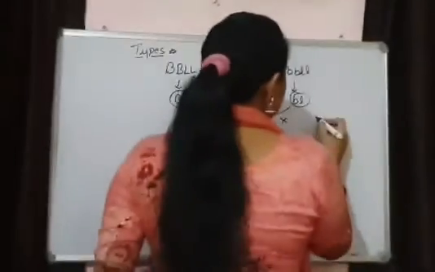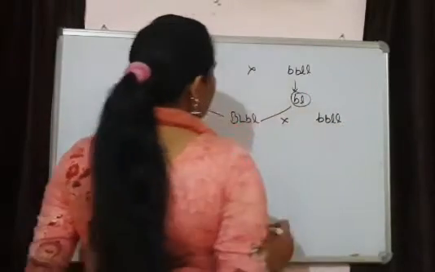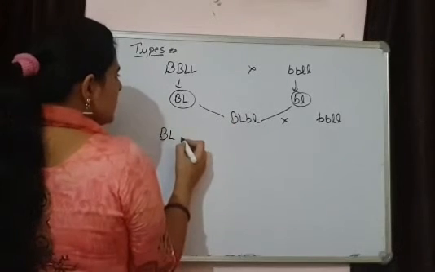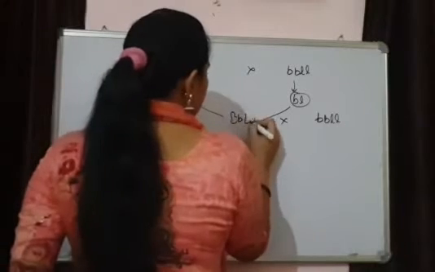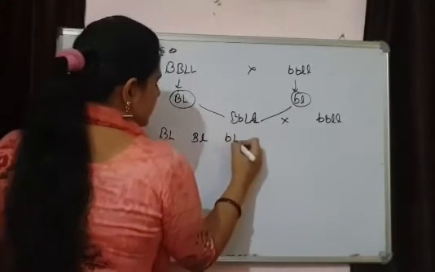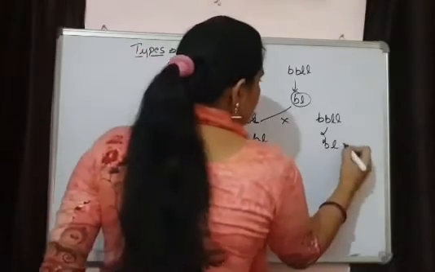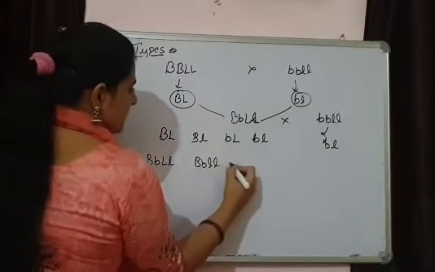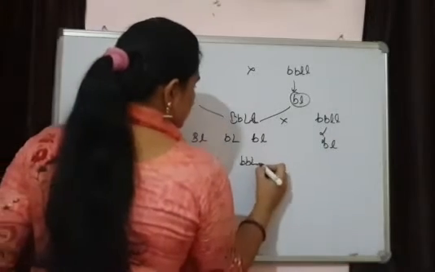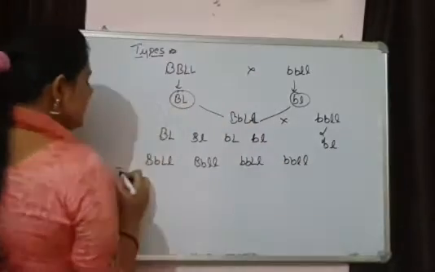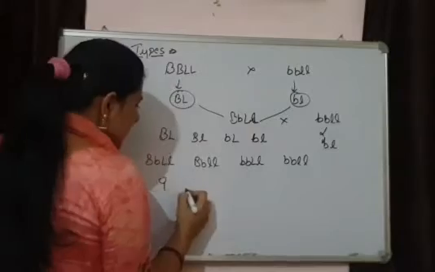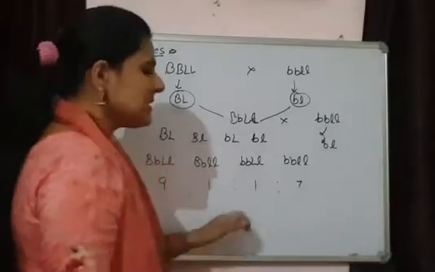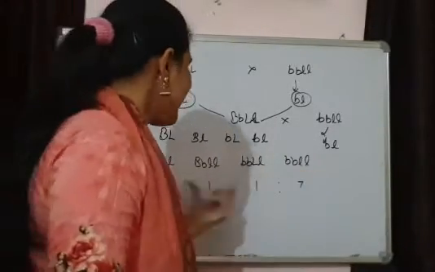Just make a test cross. These are the gametes that are going to form from here. And from here, this is the situation. So the progeny will be, and if we see their ratio, we are getting 9:1:1:7.